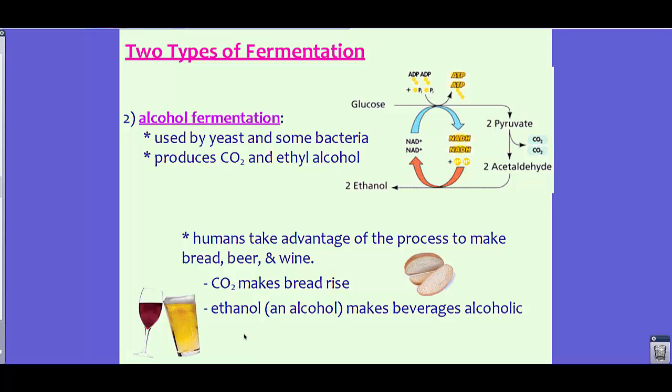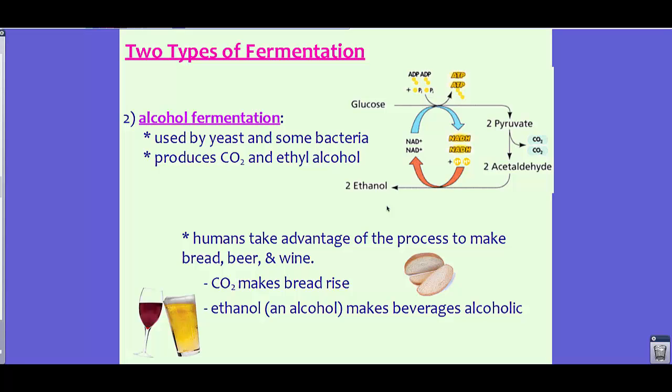The ethanol, which is an alcohol, is the type of thing that makes your beverages alcoholic. So your beer and your wine actually has ethanol in it. So up on the top right-hand corner, this is the process of alcohol fermentation. It looks similar to what we just saw with the lactic acid fermentation. We have the glucose coming in. If you notice on the right-hand side of your picture, you have pyruvate and other things being created, basically your ethyl alcohol and your carbon dioxide. And we also have ethanol. This is your byproduct, of course, that makes your beverages alcoholic.